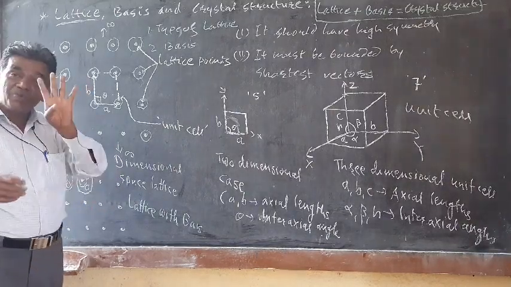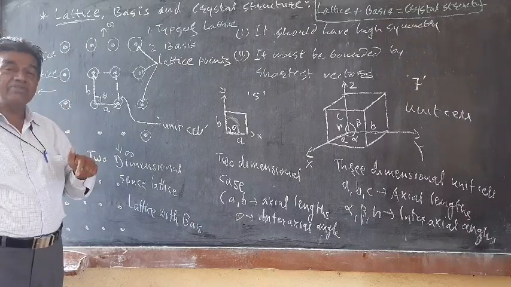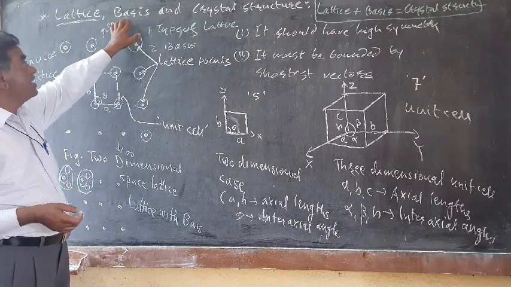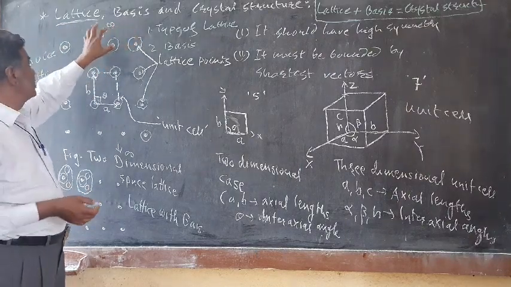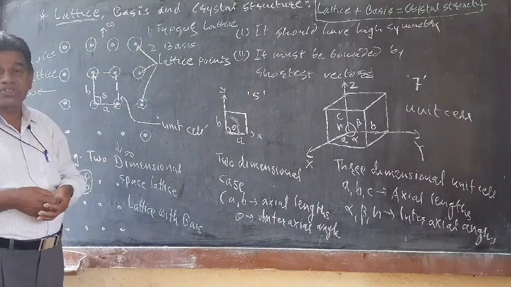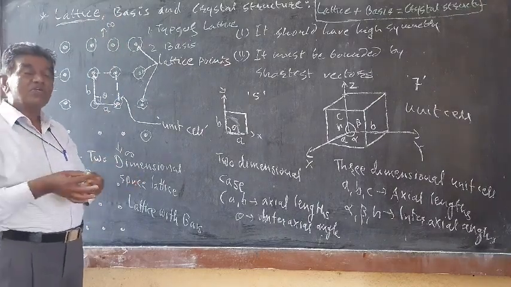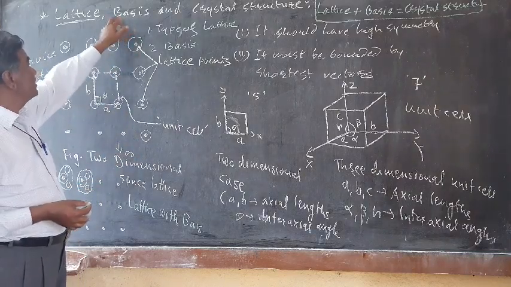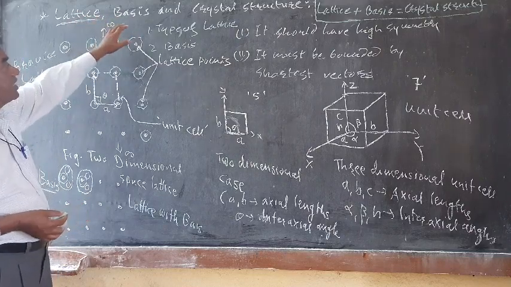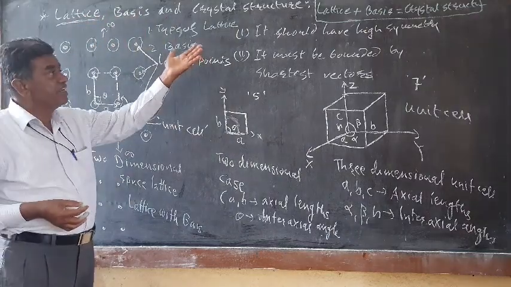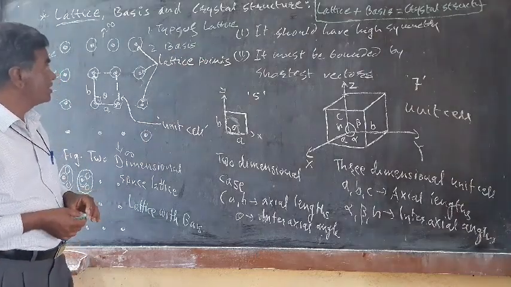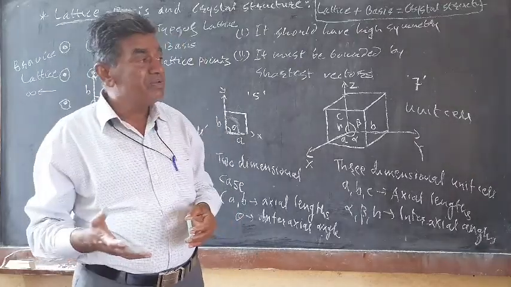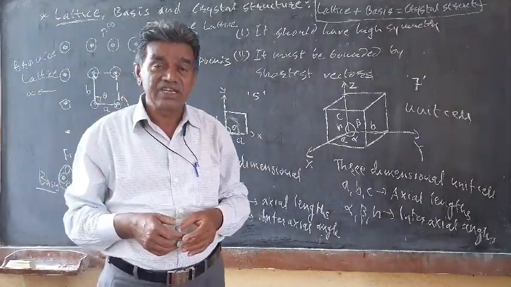It is found that there are only 14 ways of arranging the points in the space lattice, so we get 14 Bravais lattices. The basis is a single atom or a cluster of atoms located at every lattice point. Once you know the type of basis and the type of lattice, you get the crystal structure: lattice plus basis is equal to crystal structure. So today we studied the relationship between lattice, basis and the crystal structure.